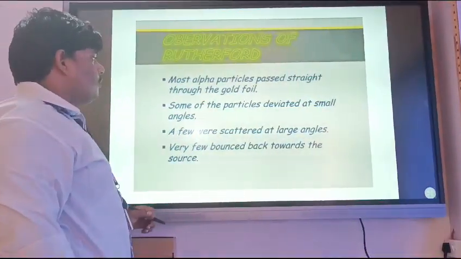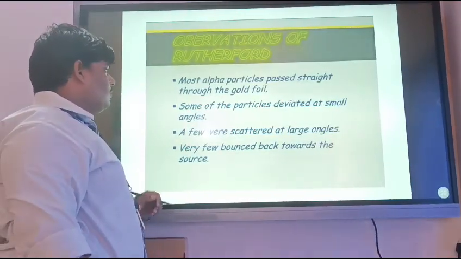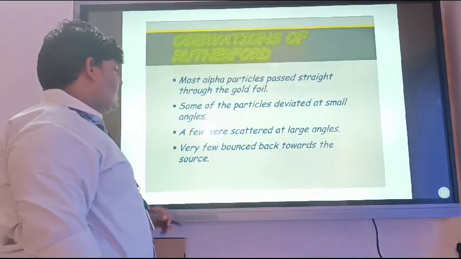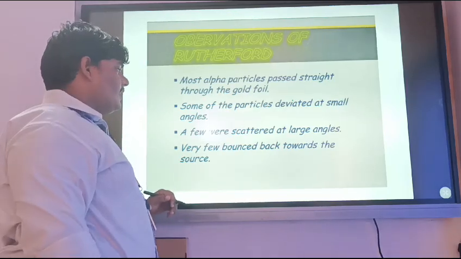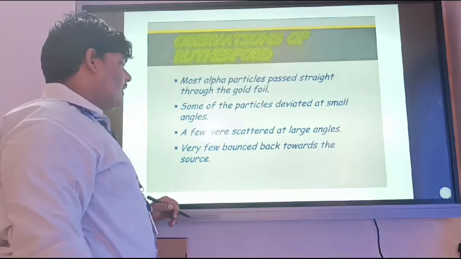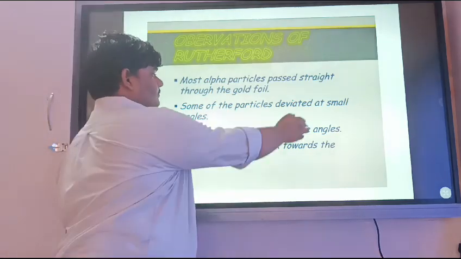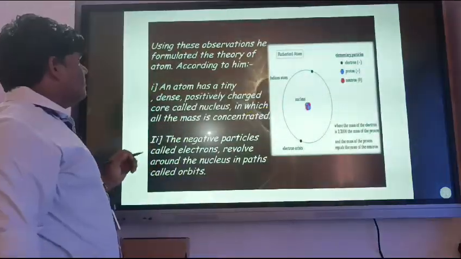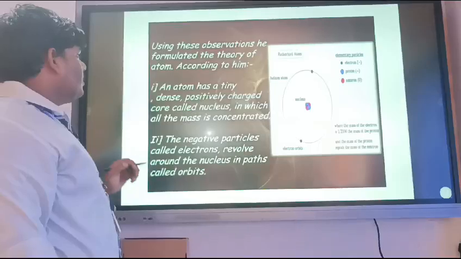Observations of Rutherford. Most alpha particles passed straight through the gold foil. Some of the particles deviated at small angles. A few were scattered at large angles. Very few bounced back towards the source. Using these observations, he formulated the theory of the atom.